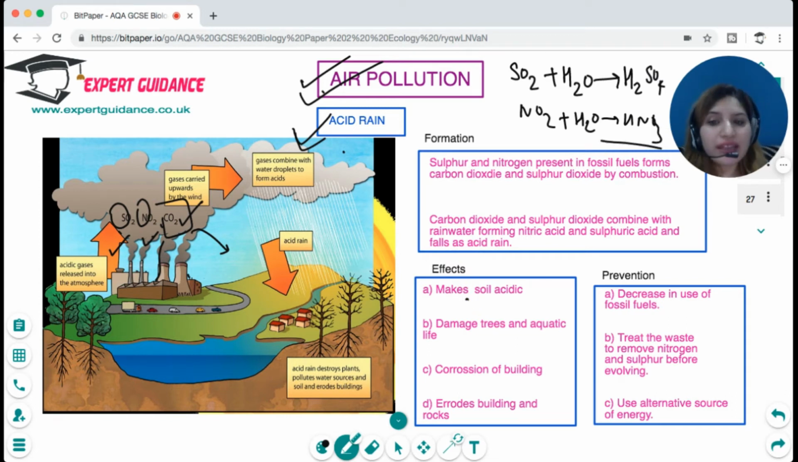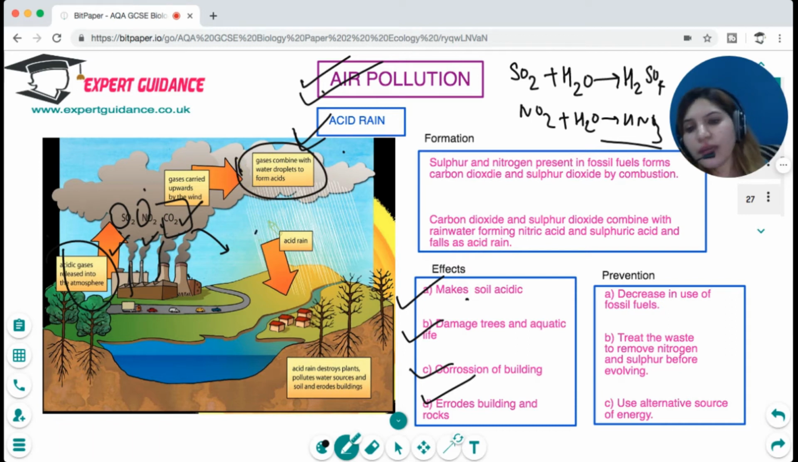And what effect are they having? They are making the soil acidic, damaging trees and aquatic life. They're corroding buildings and eroding rocks. So you can see in this, the acid gases are released into the atmosphere. They are carried up by the winds. They combine with the water droplets, form acid rain, and this acid rain destroys plants, pollutes water sources and soil, and erodes buildings.